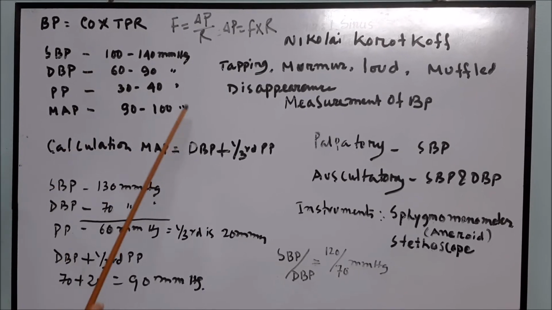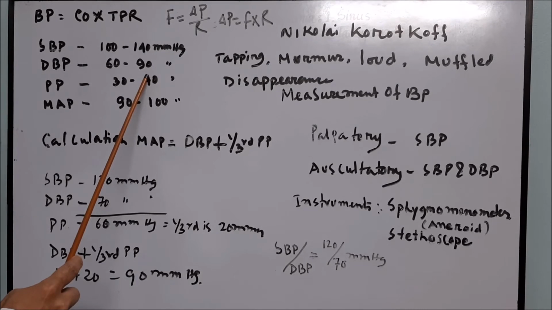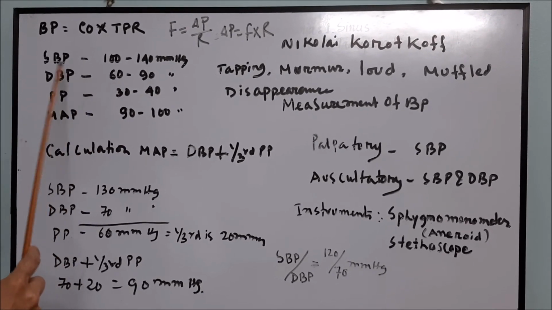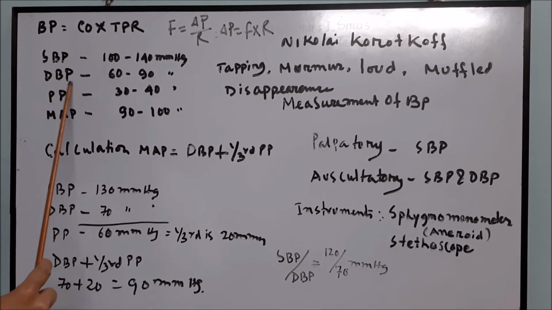But in mild exercise, diastolic blood pressure will remain normal. In moderate and severe exercise, systolic blood pressure increases, but diastolic blood pressure falls.